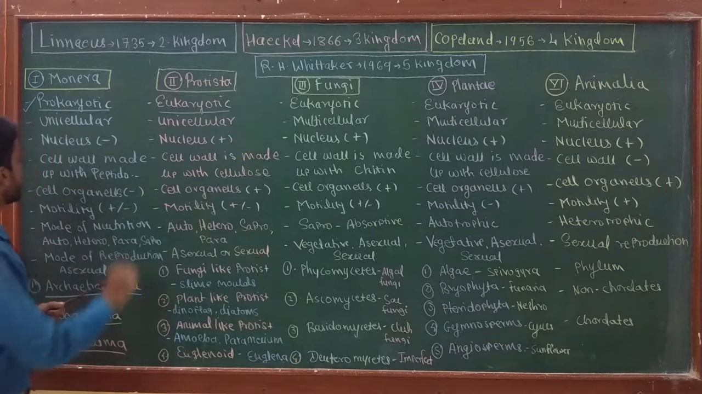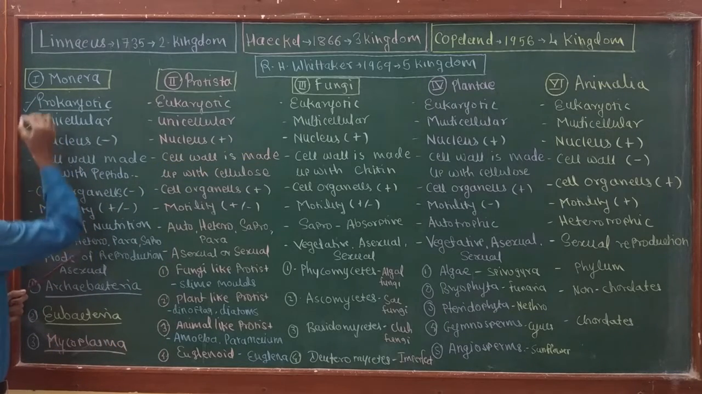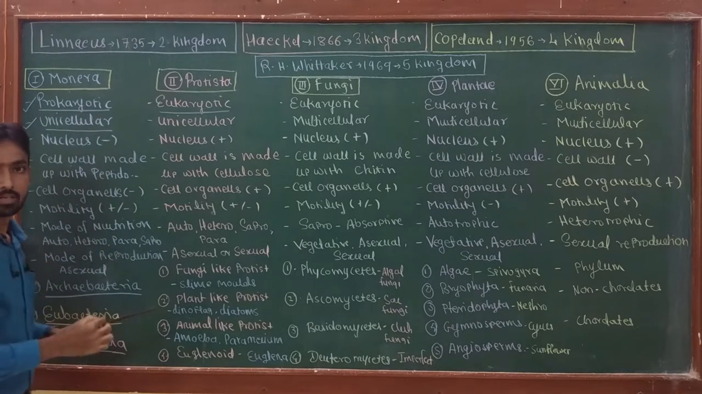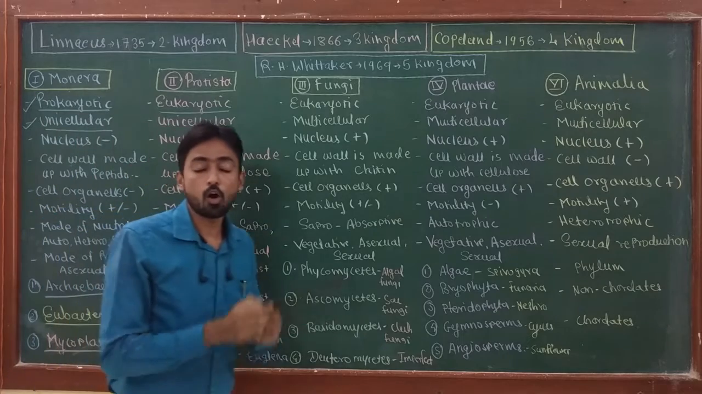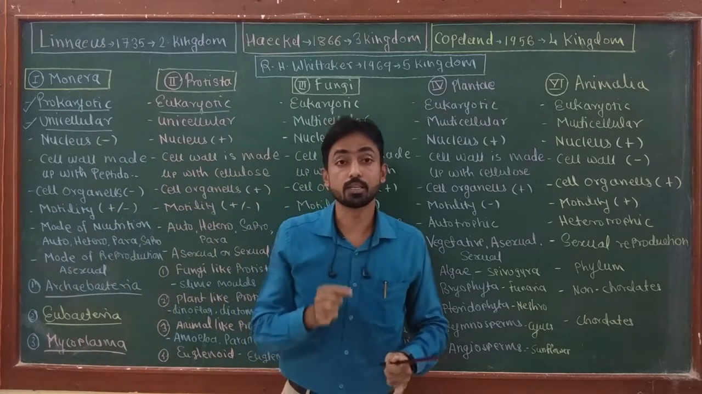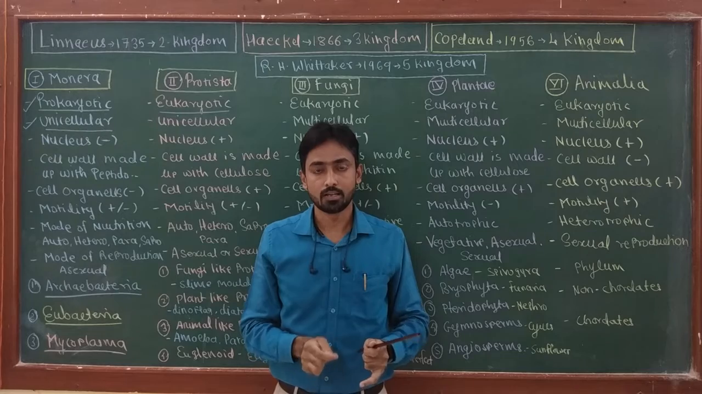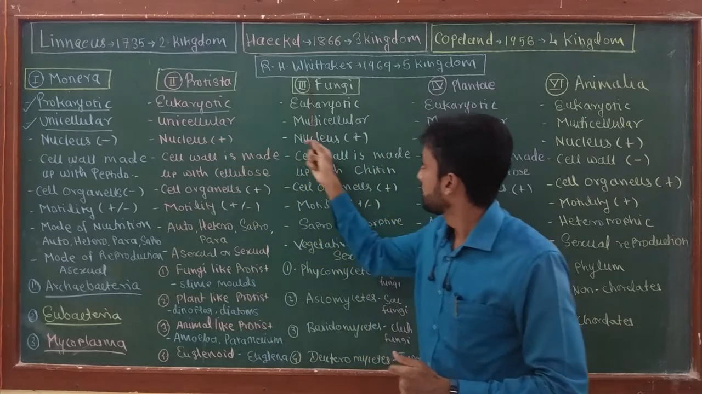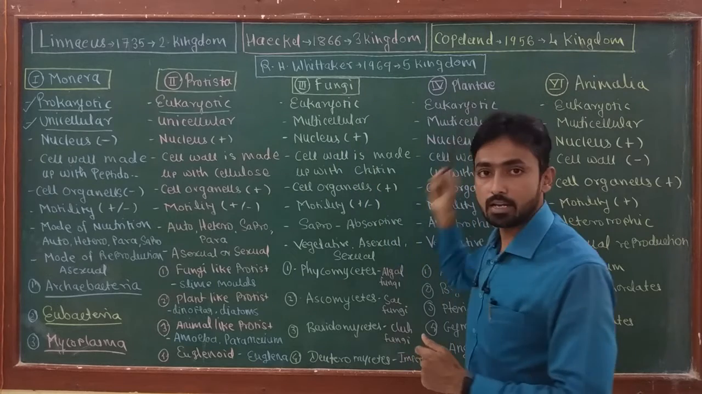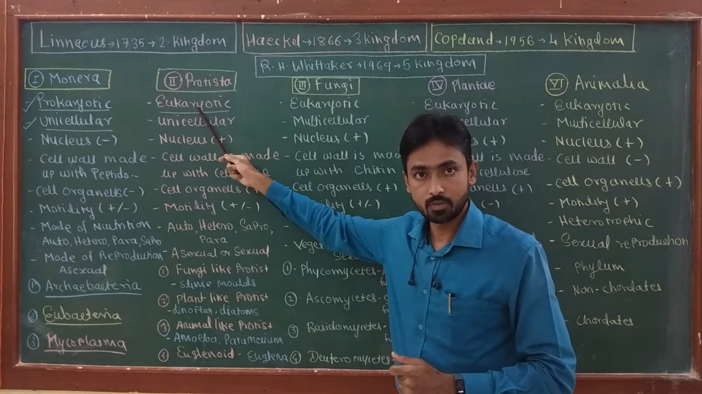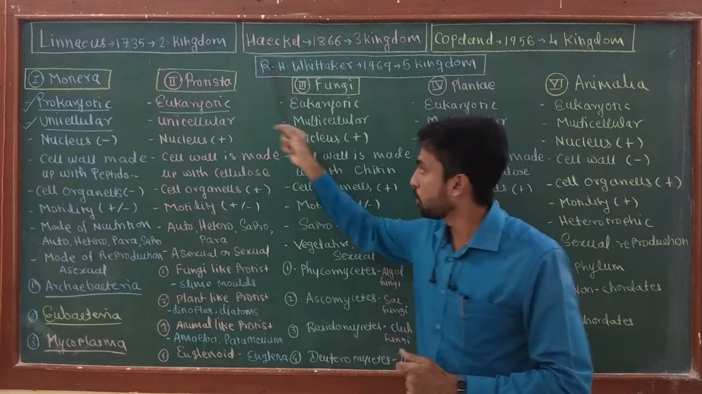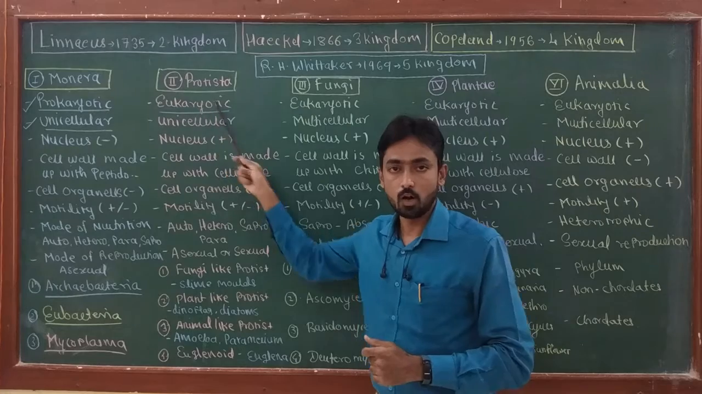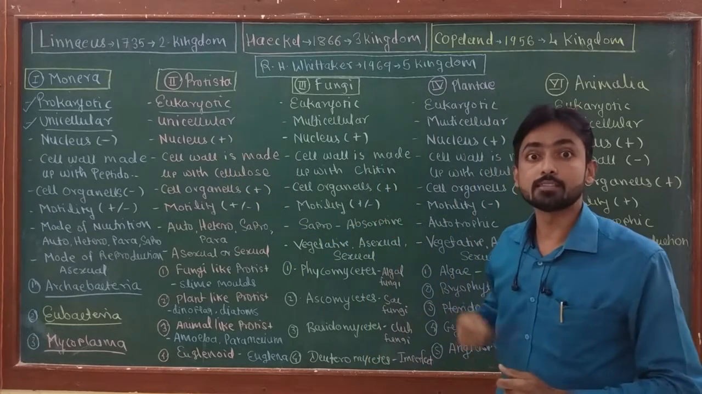The next point is cellular organization. Monerans are unicellular. That means kingdom Monera has organisms made up of single cells, like bacteria. While Protista, Fungi, Plantae and Animalia have eukaryotic cells. Out of these four kingdoms, only Protista has unicellular eukaryotes. All other three kingdoms have multicellular eukaryotes.